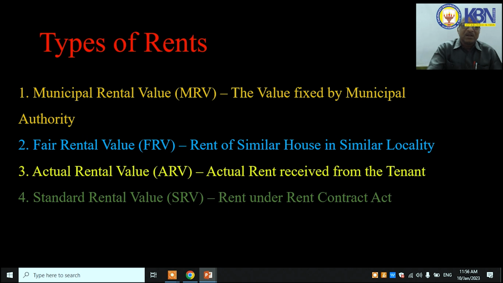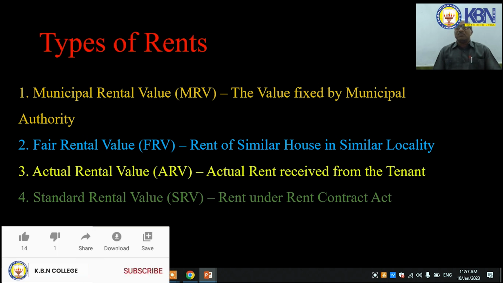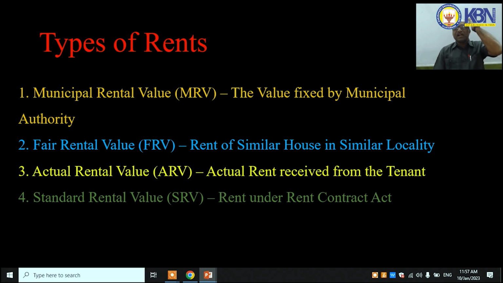Next one, types of rents. The determination of income from house property revolves around the annual value. While computing annual value, one must know the various types of rents. One is municipal rental value, fair rental value, actual rental value, and standard rental value. First one is municipal rental value. Municipal rental value means the value which is fixed by the municipal authorities. That is called municipal rental value.